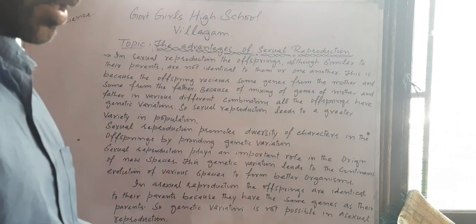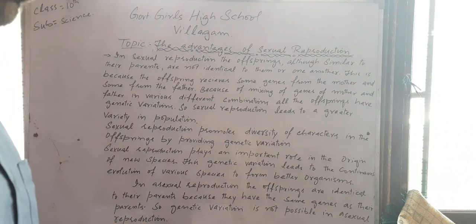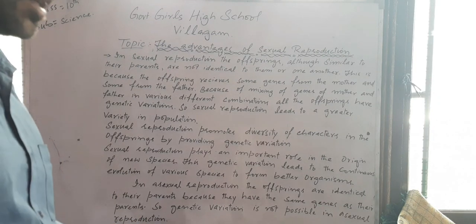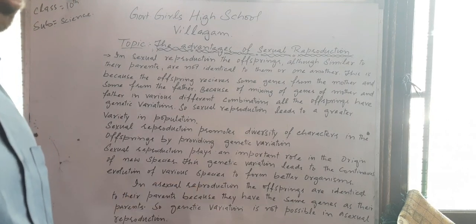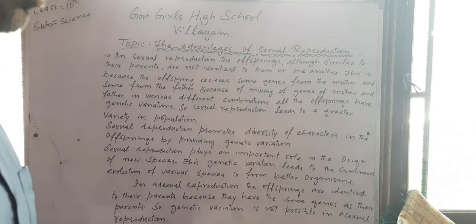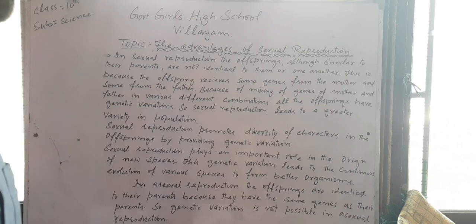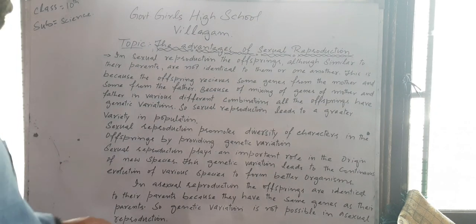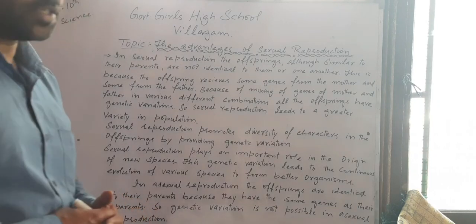The offspring come from the same parent, and there is no sexual reproduction, there is no combination of genes, so that does not lead to variation. So genetic variation is not possible in asexual reproduction.